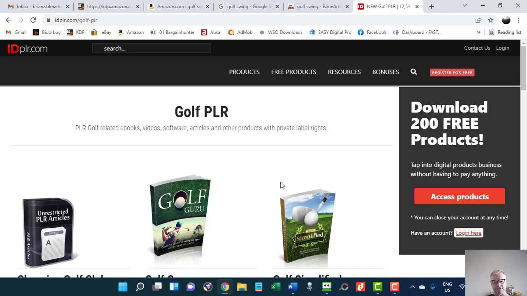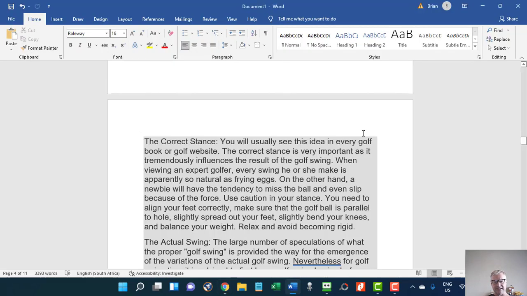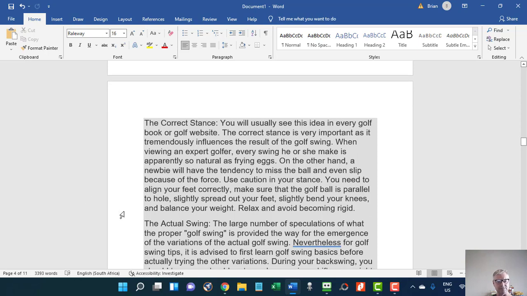Right, so let's go. What I've done is I've already copied a whole lot of stuff into a blank Word document. I just want to show you that I make all my text 16 because this makes the book longer. And really your books don't need to be any longer than about 10, 15, 20 pages at max. People are not looking to read 120 pages to get the information that they want. They want short, sharp, to the point information.